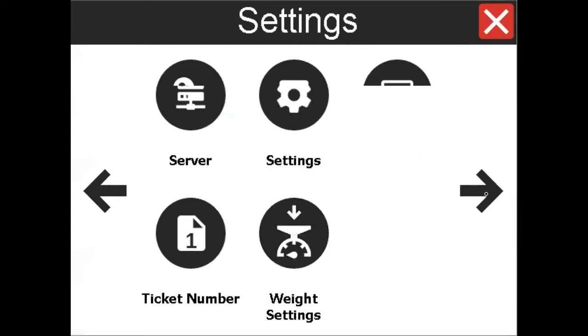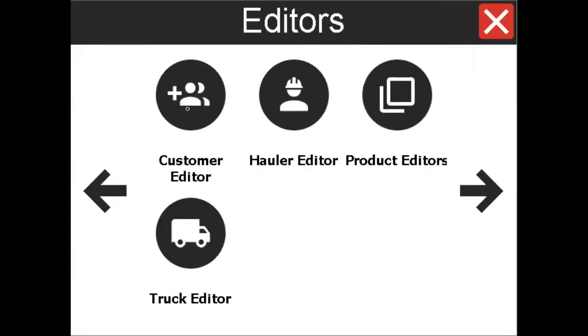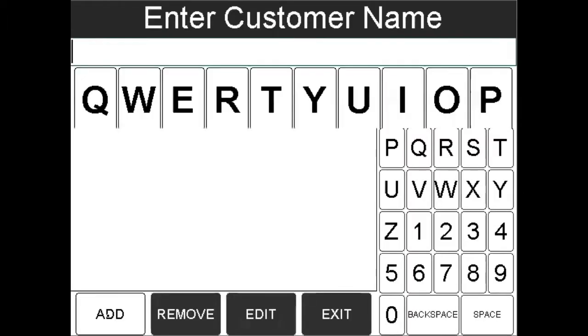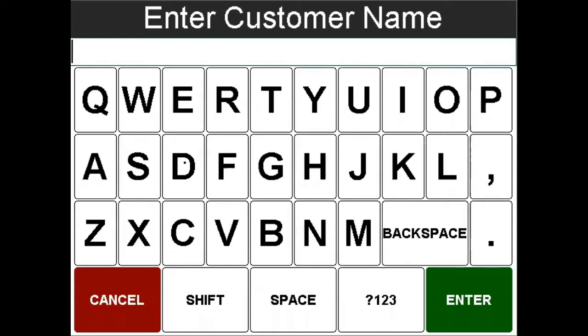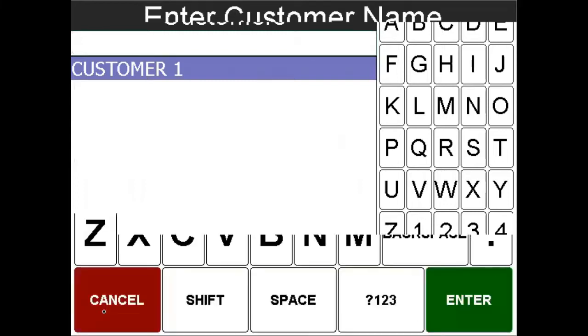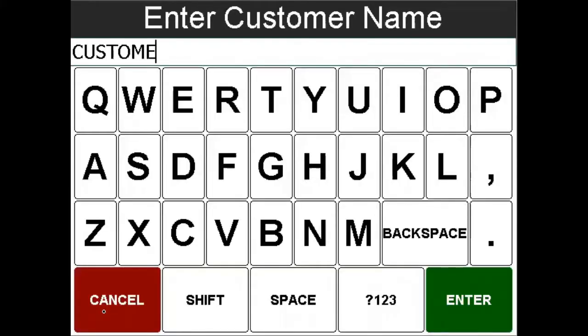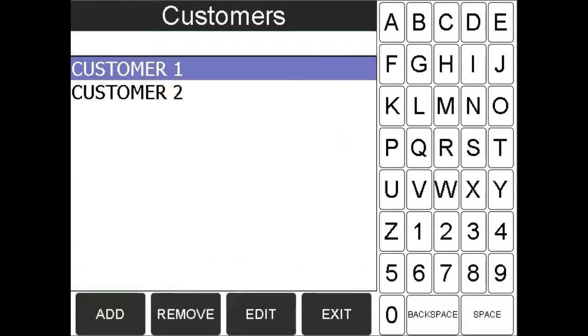Before we leave the configuration screen, we need to add some customers and products. We'll go to the customer editor. We'll select add. We can use the on-screen keyboard, or optionally, if you have a USB keyboard plugged into the indicator, you can type. We'll add one more. From the screen, you can also remove, edit, and filter down the list by typing on the keyboard.